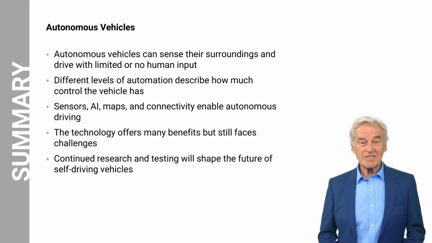Let us now summarize what we have learned in this lesson. Autonomous vehicles are capable of sensing their surroundings and navigating with little or no human input. Different levels of automation describe how much control the vehicle has during driving. Technologies such as sensors, high-definition maps, artificial intelligence, and vehicle connectivity enable these capabilities. Although autonomous vehicles offer many potential benefits, challenges such as safety, cost, regulation, and cybersecurity must still be addressed. Ongoing research and development continue to move this technology closer to widespread use.